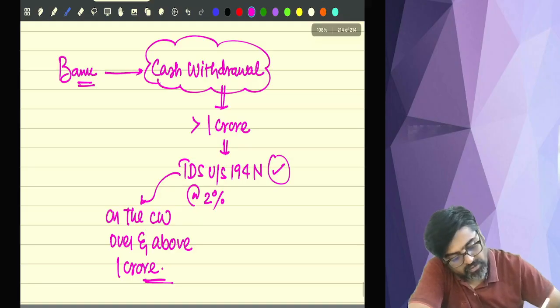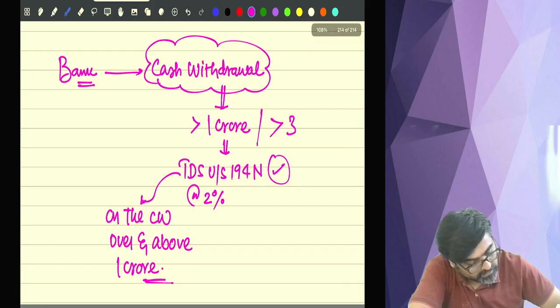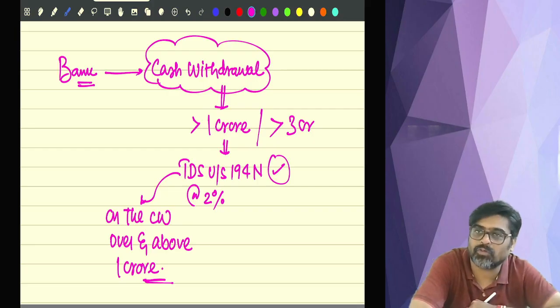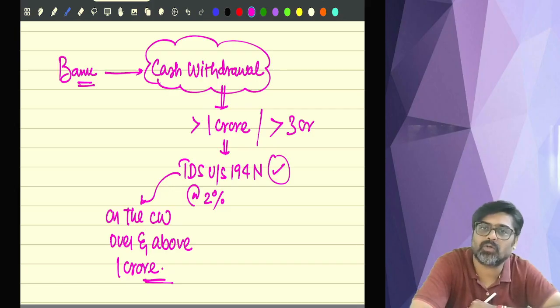If cash withdrawal is done by any cooperative society, then the limit is 3 crores. So if the cooperative society is making a cash withdrawal from the bank account, up to 3 crores cash withdrawal, the bank will not deduct any TDS.